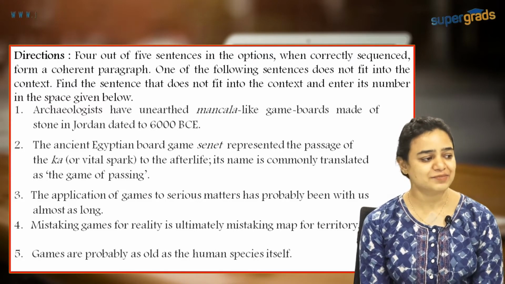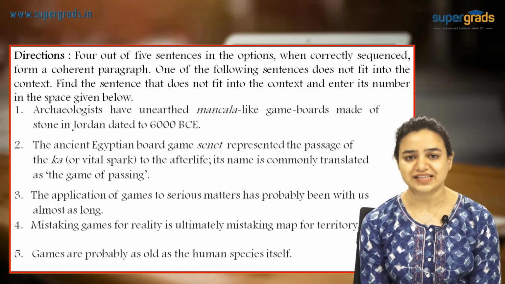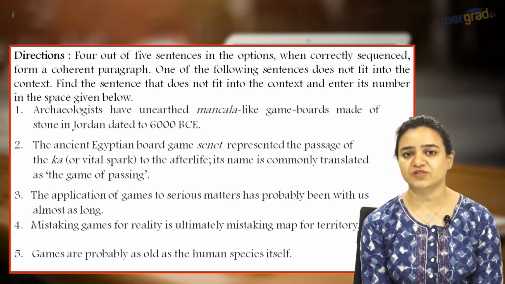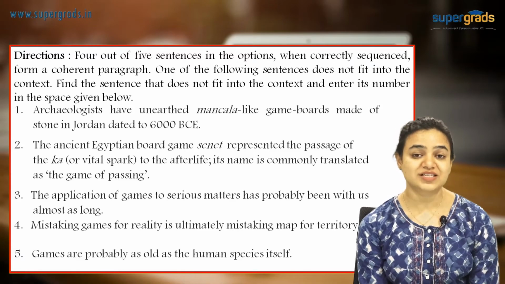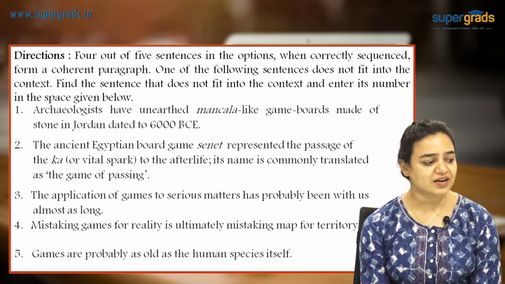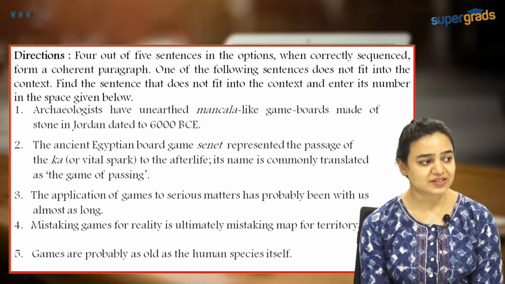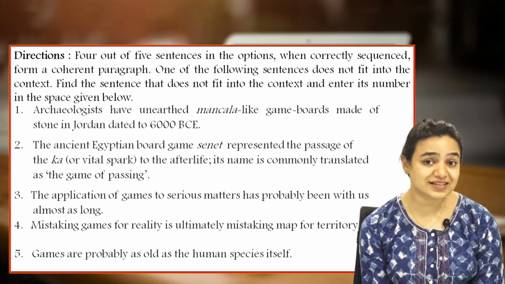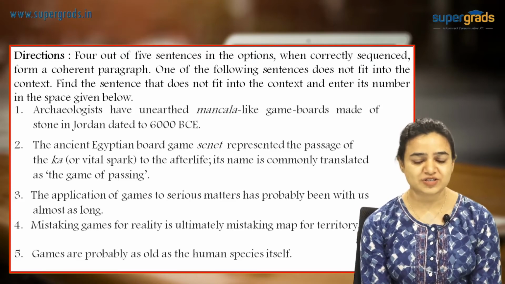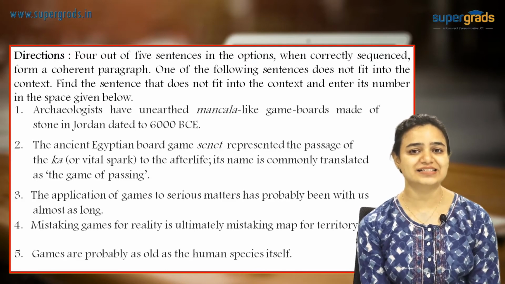So first let me read all the 5 sentences so that I get the theme of this text, and I believe that opener sort of sentence should be the 5th one because this is the one that is telling me about the theme. So 5th one says, games are probably as old as the human species itself. And after this, if I read all the 4 other sentences, I understand that the theme is games. So this is an easy question. I have already got the opener.